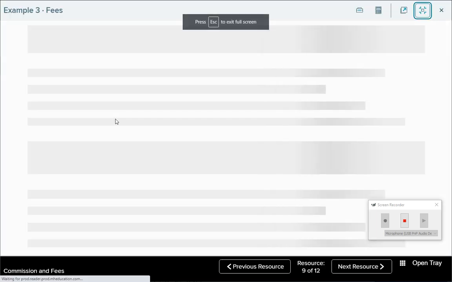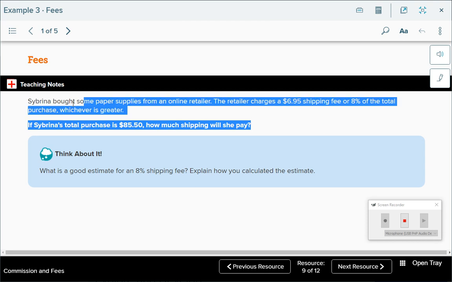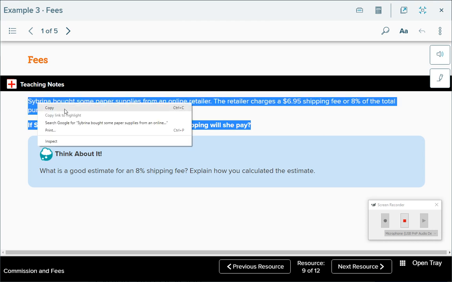Now, this is fees, okay? Fees are, again, we talked a little bit about what fees mean, okay? Let's copy this one, and I'll have someone read it for me.